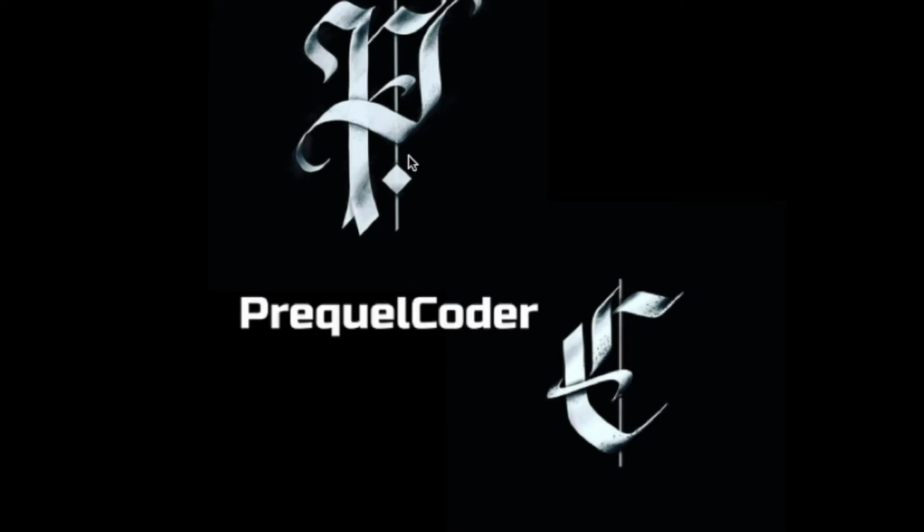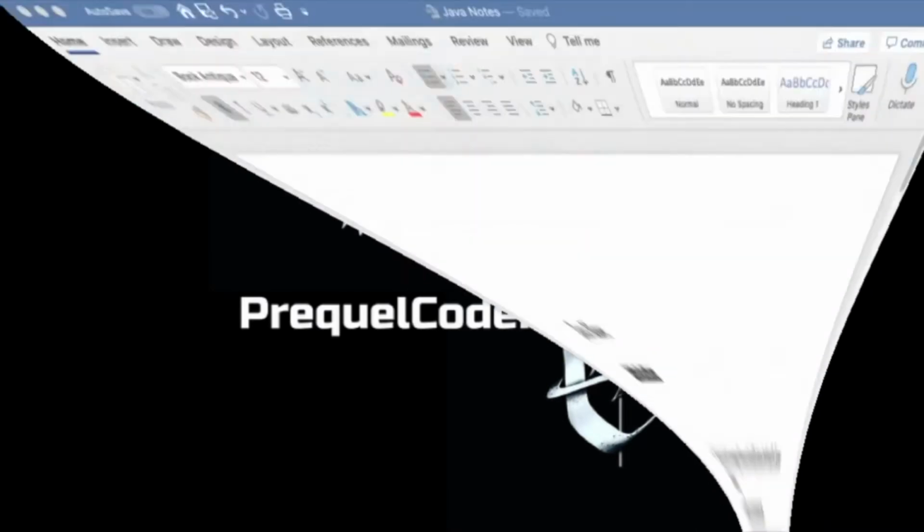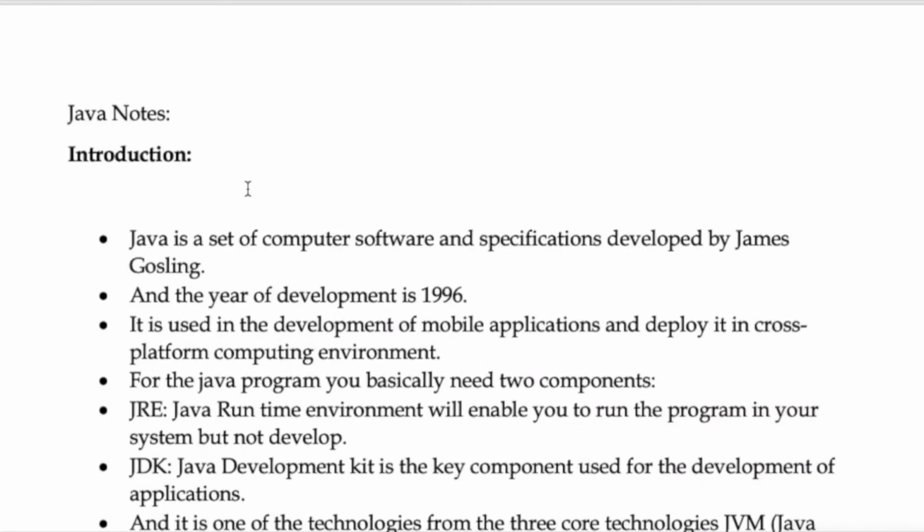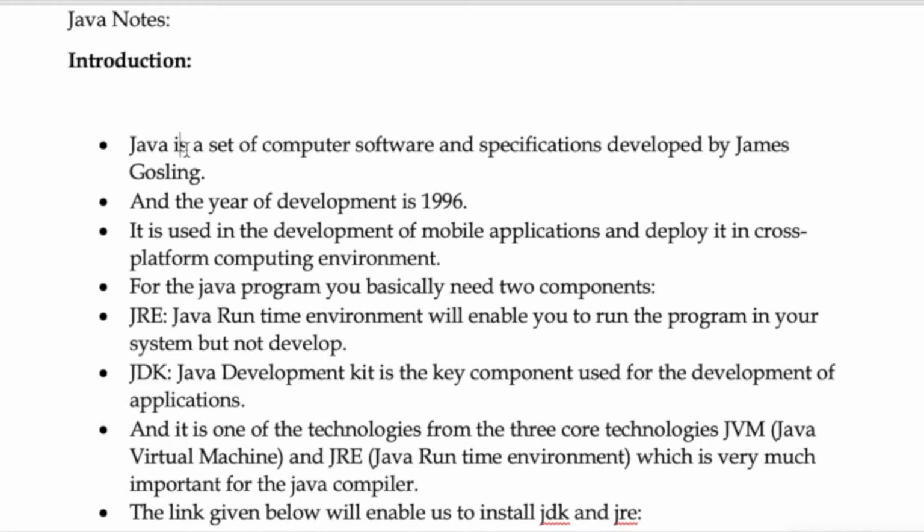In this video we will move on and talk about another programming language which will help us with making applications and also with web development, which is called Java. So what is Java? Let us find it out in a very detailed manner. Let us dive into the PDF file. Yeah, here we go. Java is a set of computer software and specifications developed by James Gosling.